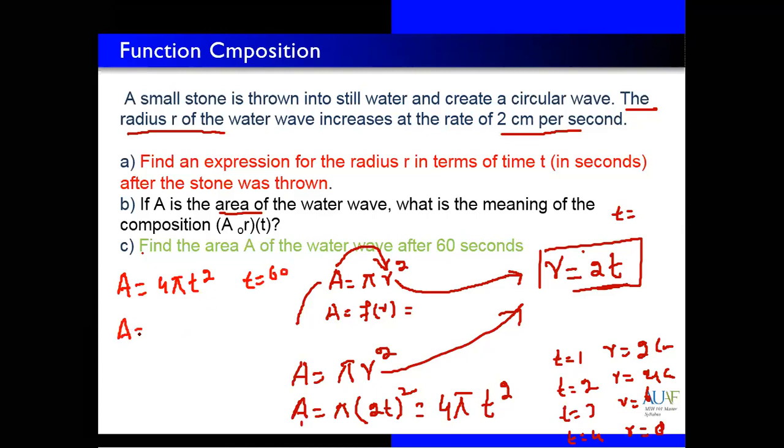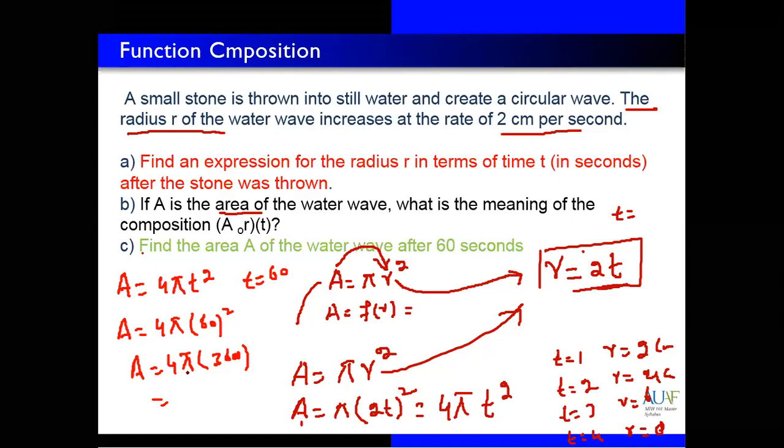So what is the area after 60 seconds? 4 pi, and we have 60 seconds. So 60 square, sorry, squared, equal to 3600. So 3600 multiply with 4 and then multiply with pi. This will give you the area after 60 seconds. Yes, calculate please.